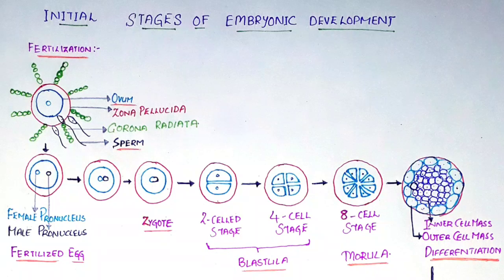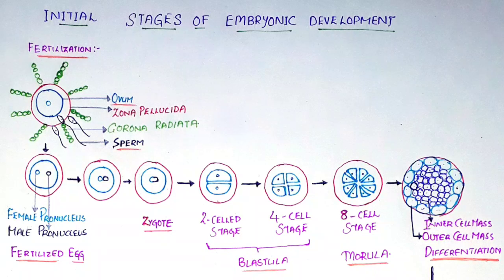The cells then make a mass at the center called inner cell mass, which subsequently forms the future embryo, and the cells which are arranged at the periphery are called outer cell mass, which provide the supporting tissue to the developing embryo by forming coverings on the body of embryo like amnion, chorion and also placenta. It provides material required for growth of embryo.